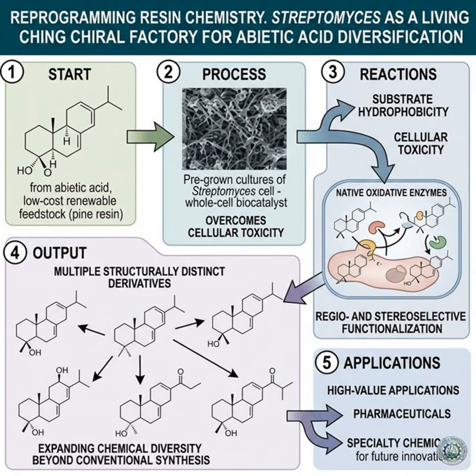Another is a more focused play: identify one or two high-value derivatives with attractive activity or materials properties, then optimize the corresponding Streptomyces biocatalyst for industrial titers and yields, wrapping process IP around strain selection, expression systems, and biotransformation conditions. IP potential is strong. Specific enzyme sequences, engineered Streptomyces strains, and process conditions that yield defined abietic acid derivatives are all patentable. Although the article's accessible material does not list patents, the very framing as biocatalytic diversification suggests an eye toward platformizable chemistry.